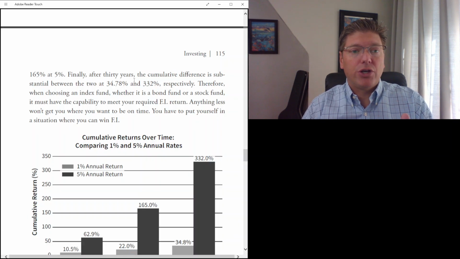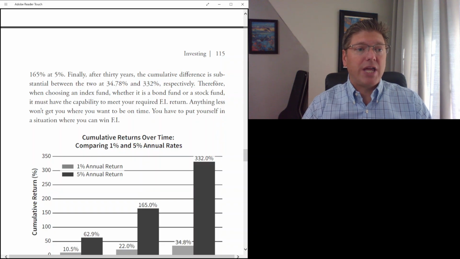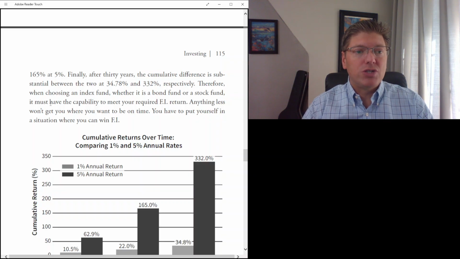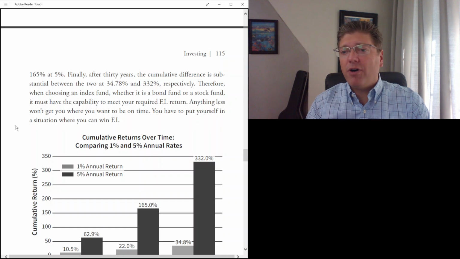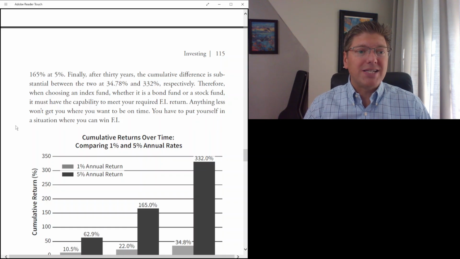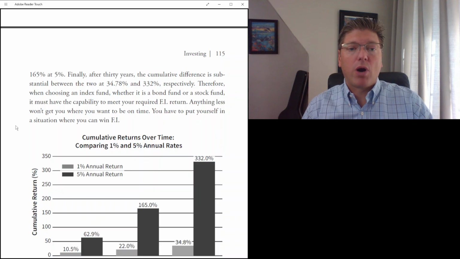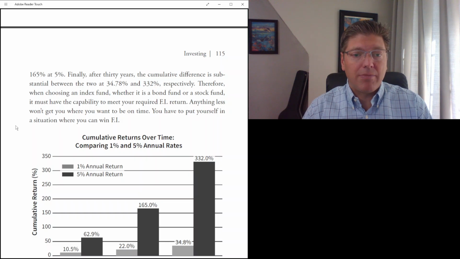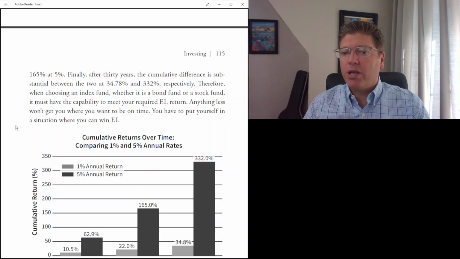Finally, after 30 years, the cumulative difference is substantial between the two, at 34.7% and 332%, respectively. Therefore, when choosing an index fund, whether it is a bond fund or a stock fund, it must have the capability to meet your required FI return. Anything less won't get you where you want to be on time. You have to put yourself in a situation where you can win FI.